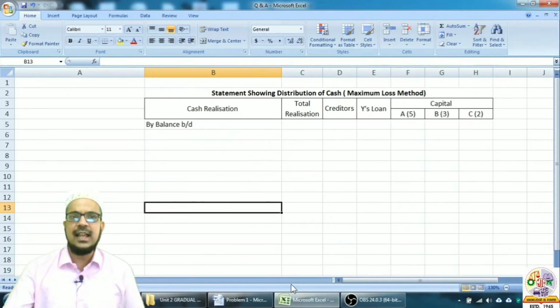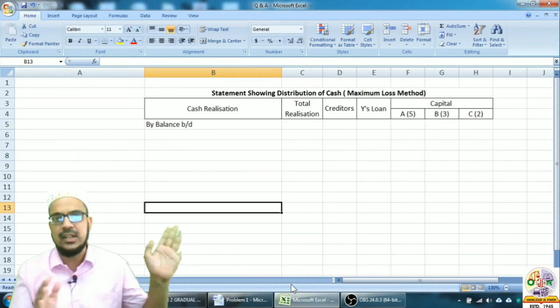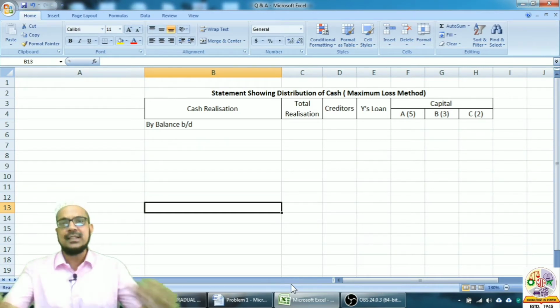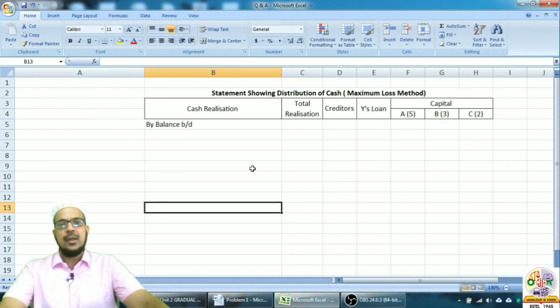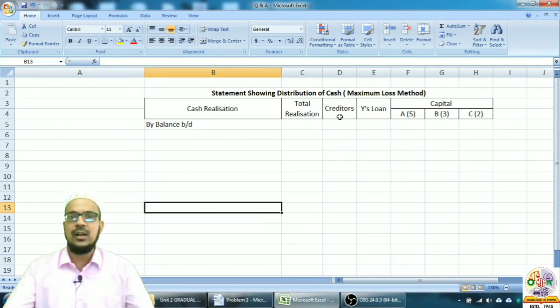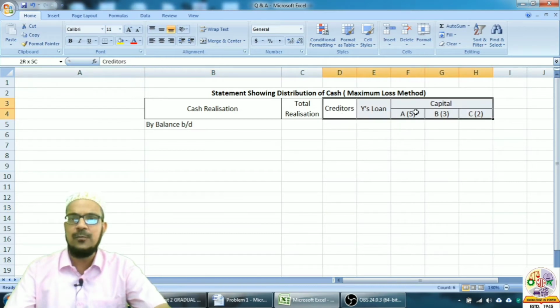So just like the last problem, we will also make a similar statement here, statement showing distribution of cash using maximum loss method. First of all, we will write the balances, and again before we write the balances, look at the format. The first is the creditors, then the Y's loan and then the capital. Why is it so? Because we have discussed in the last lecture also, this is the preference of payment.